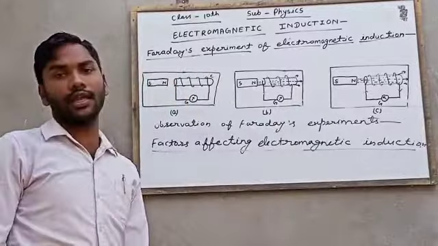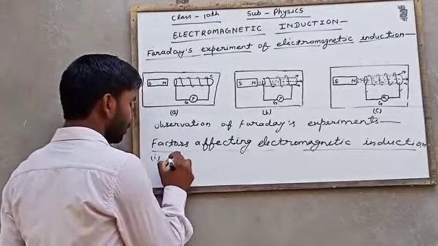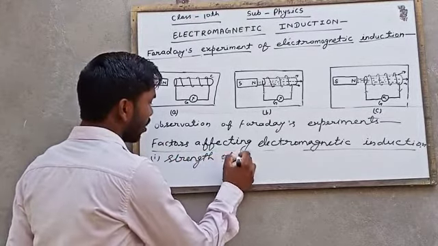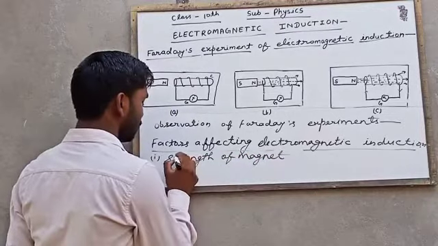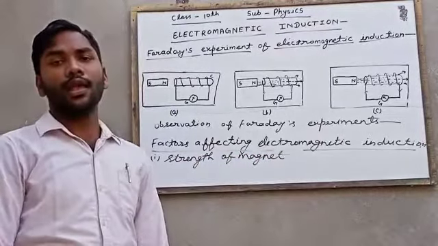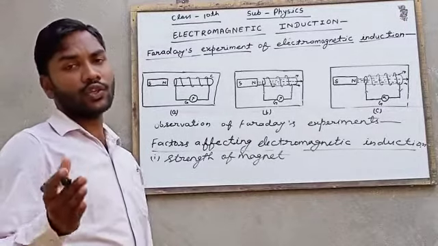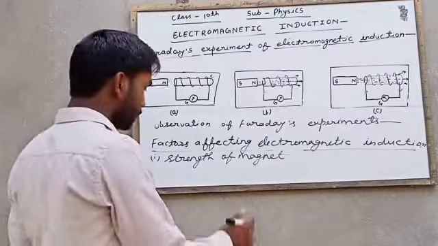Factors affecting electromagnetic induction. First is the strength of the magnet. If the magnet is strong, the induced current will be larger, the induced current will be more.